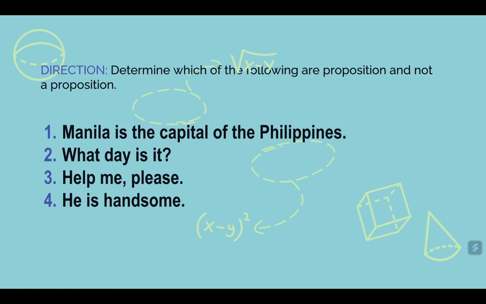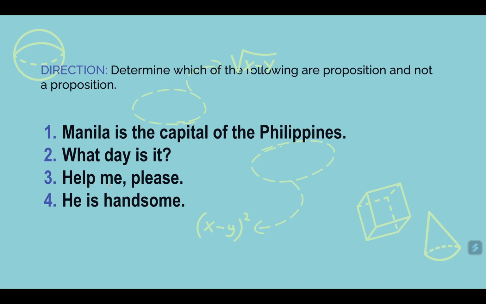Next is the second sentence. What day is it? Now, this is a question sentence, and we cannot evaluate it as either true or false. So this is not a proposition. We go to sentence 3, which states, help me please. So this is not, again, a declarative sentence. It is a command sentence or imperative sentence. So therefore, it is not a proposition.